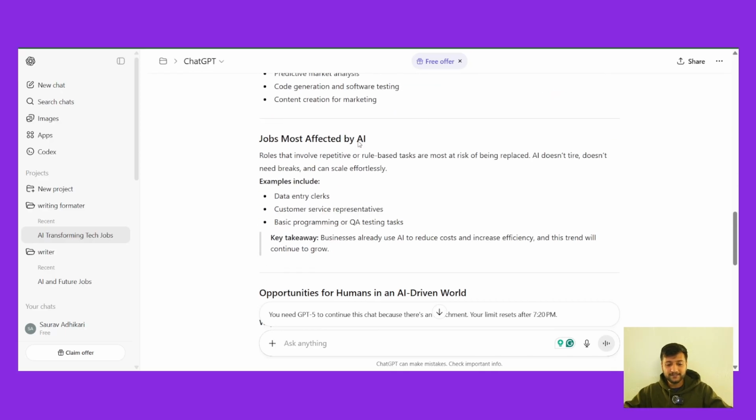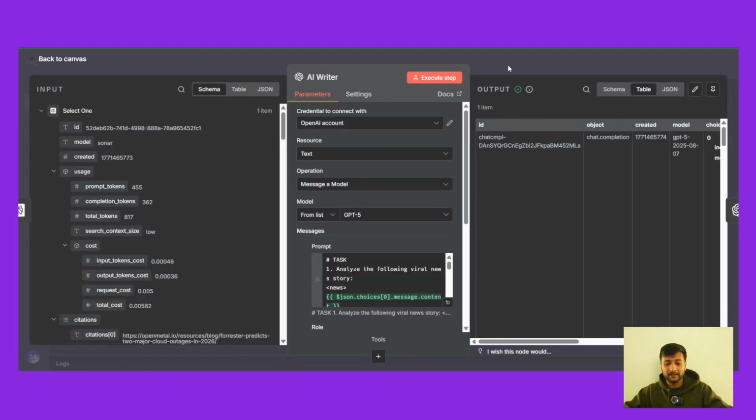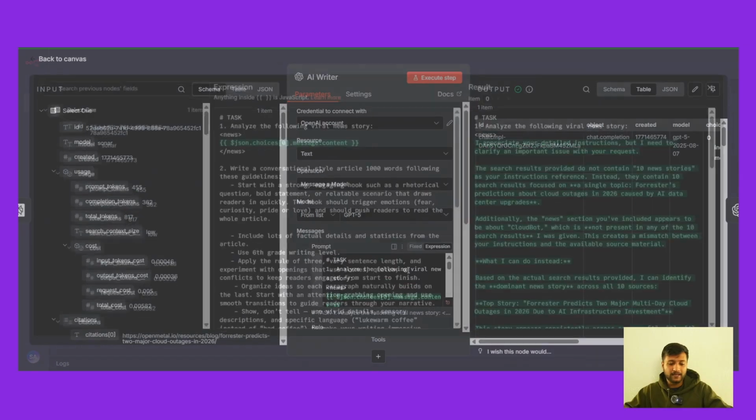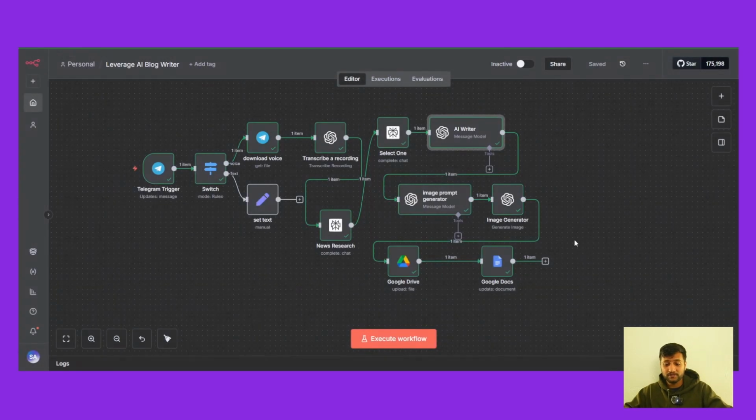It's pretty good. The same thing can be automated once you know how to build an AI agent on anything. This is exactly what I did. So instead of giving it two or three different PDFs, I gave the formatting over here, and I gave the guideline over here. Based on that guideline, it's going to write me an article, and this automation even generates images. So if I connect it with other social media platforms, one voice note on Telegram can entirely write an article, create an image, and even post it without me having to do anything.